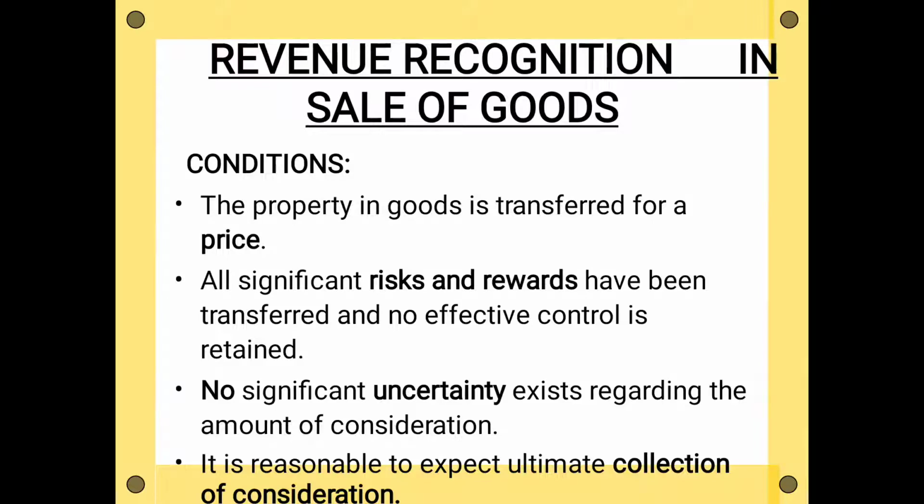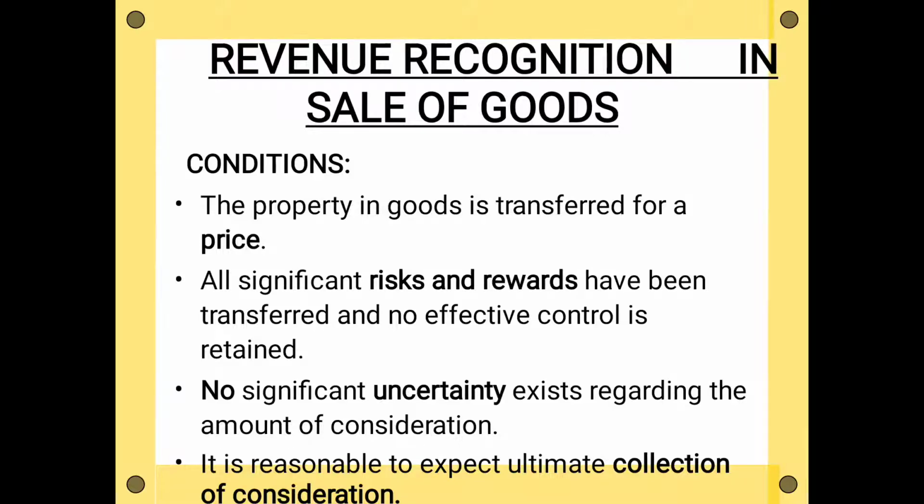When will she give you? She will give you after 1 month. That means there is some certainty, right? And then only you can recognize this revenue of ₹100 in your books. But if she does not agree to give any money to you, then you cannot record these ₹100 as your sale in your books of accounts, right?